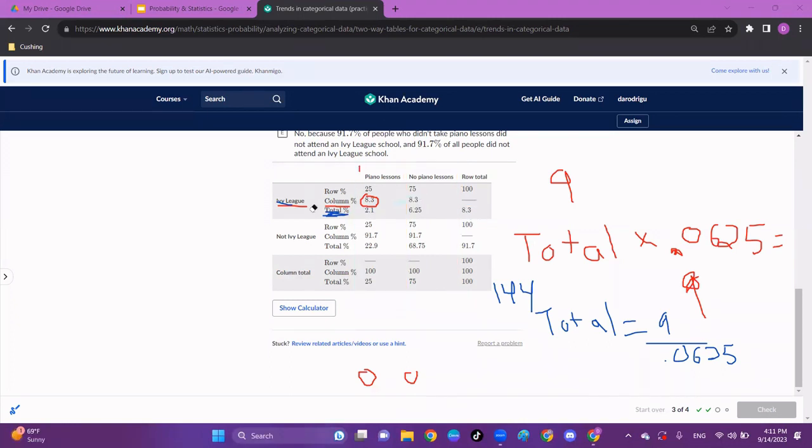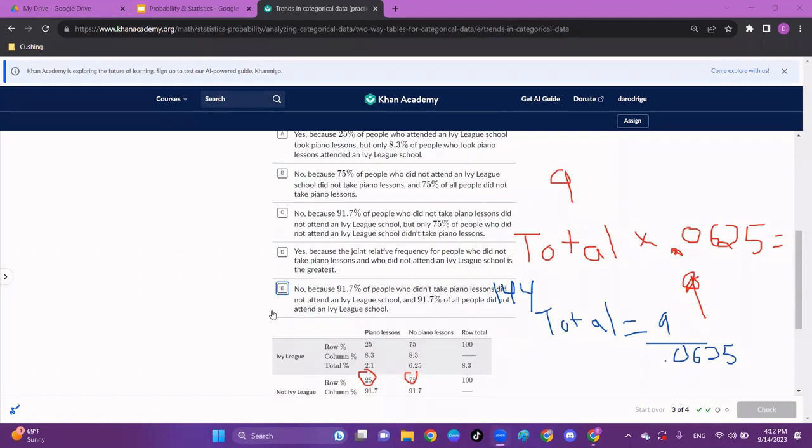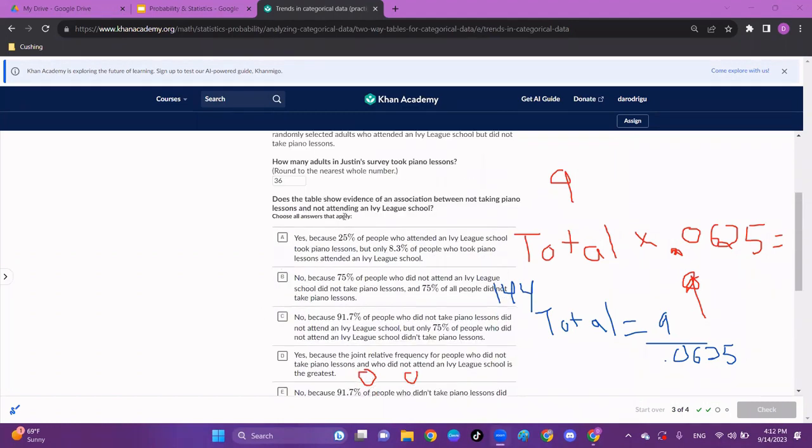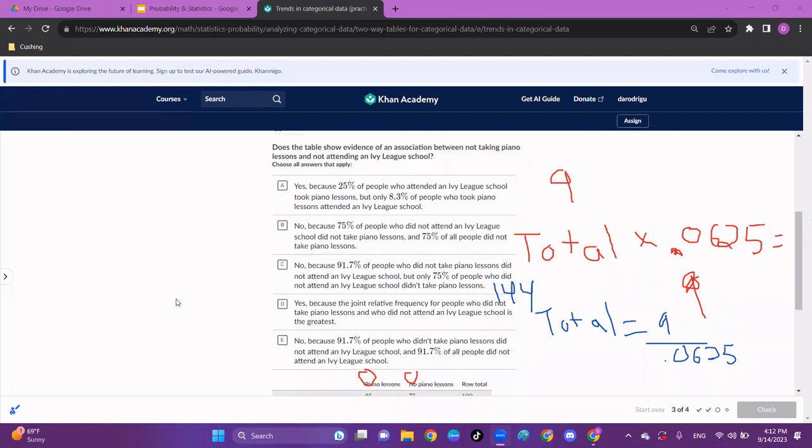So I'm going to use that information to help answer, pick a multiple choice selection here. Choose all answers that apply. So I could choose up to all of them, I guess, theoretically. So is there an association? We think no. So I'm going to first look at the no's. I'm going to look at B, C, and E because I don't think that it's yes.